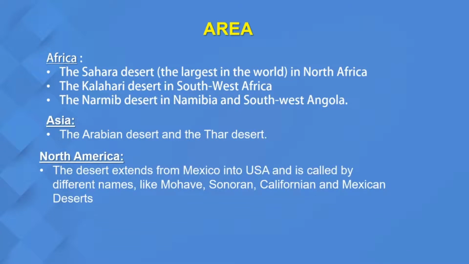Coming to North America, the desert extends from Mexico into the USA. It is called by different names in Mexico and the USA, like Mojave, Sonoran, Californian, and the Mexican deserts. These are the different names by which the tropical deserts are called in North America.